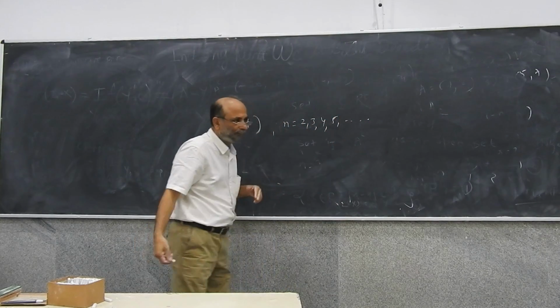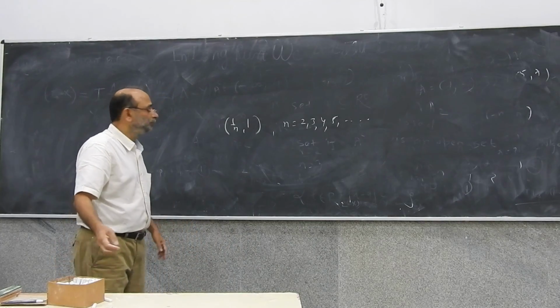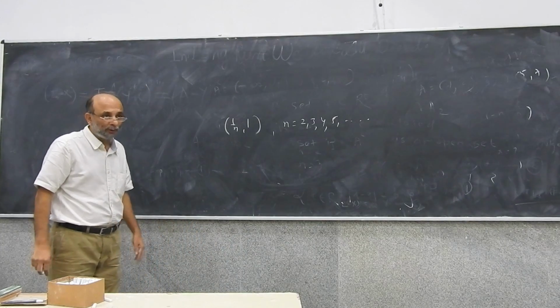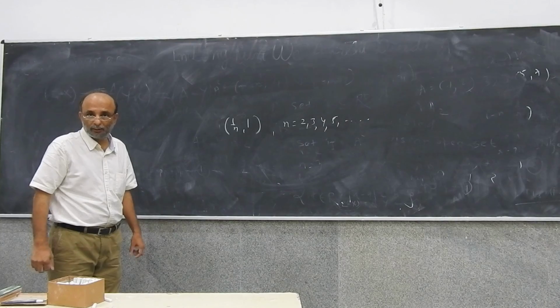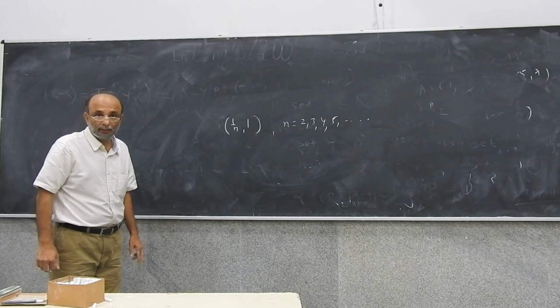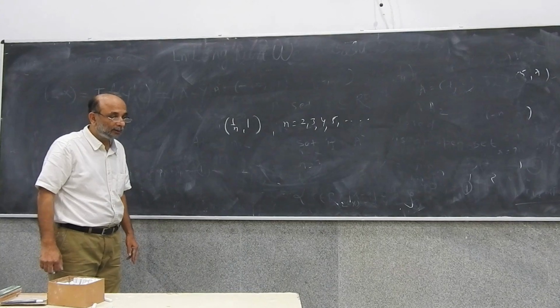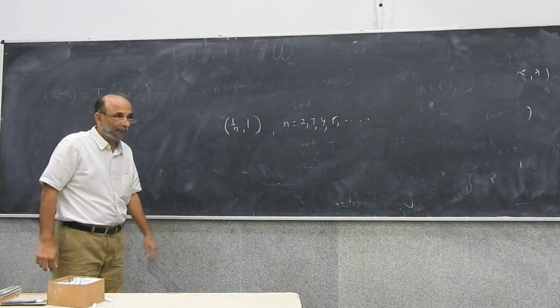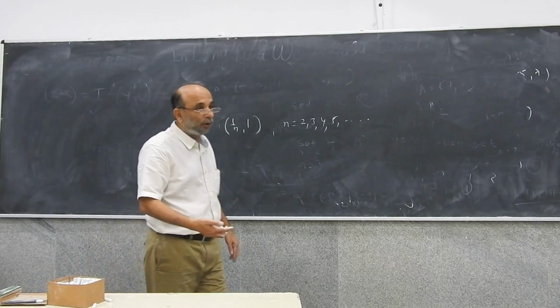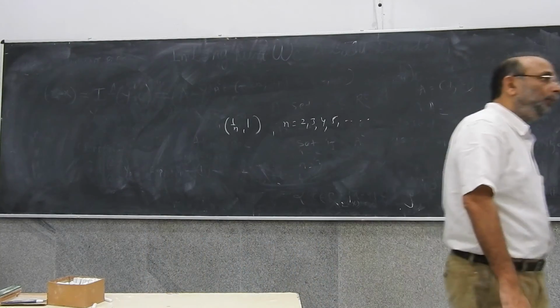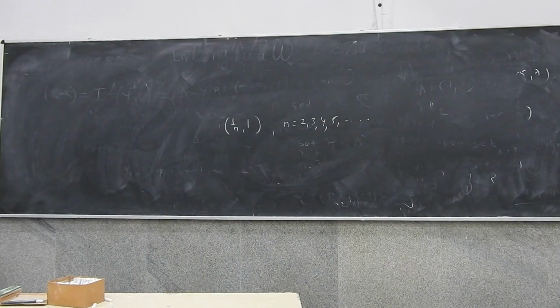What is the set for n equal to 2? It is the set of all points between half and 1. If n is 3, what do you have? 1/3. If n is 4, what do you have? 1/4.